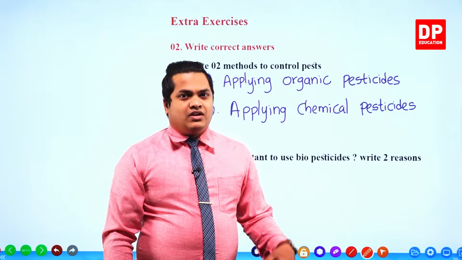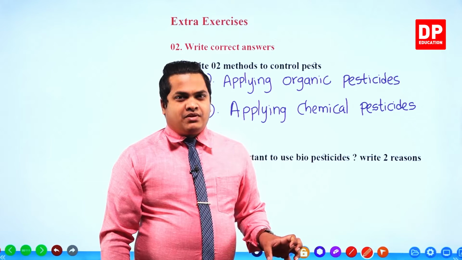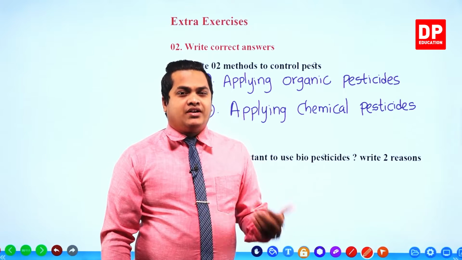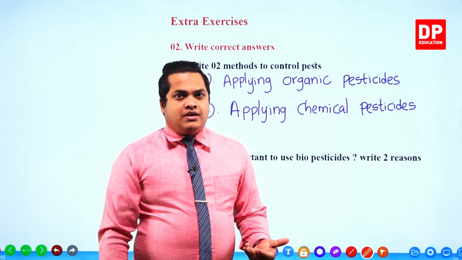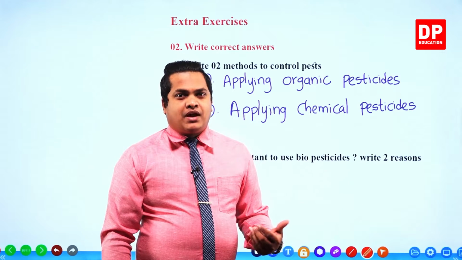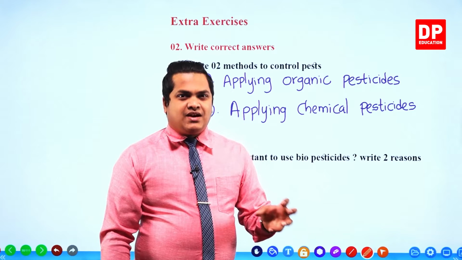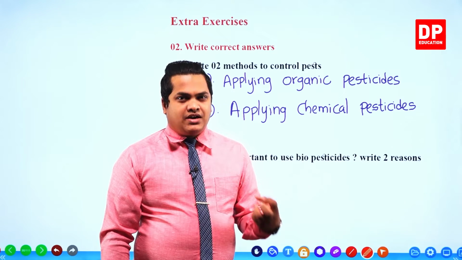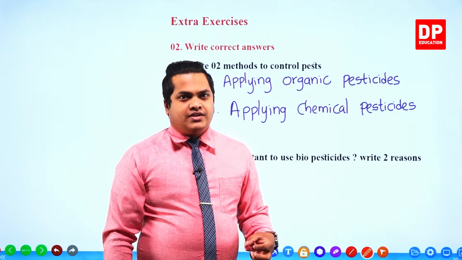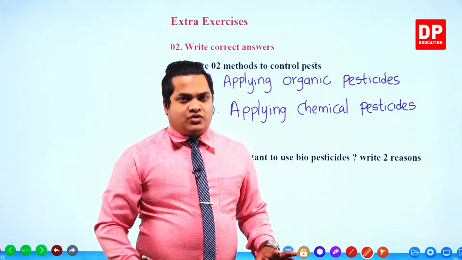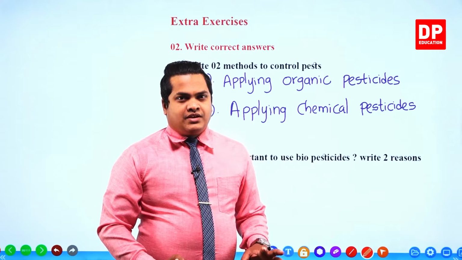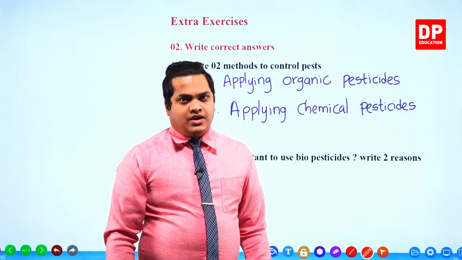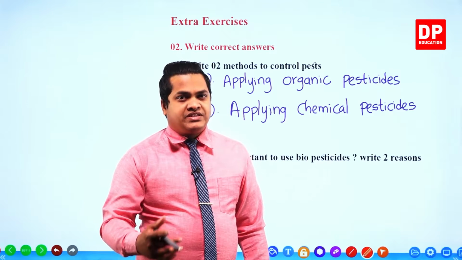However, that's only a simple example, my dear children, because you know that a pest is an organism which is going to damage the plants mainly. Mosquito larva is not going to damage the plants, no. Just for an example, I took it. Actually, a pest is an organism which is going to harm the plantation or the crops. Here we are using one organism to control another organism. That's why those things are called biopesticides.